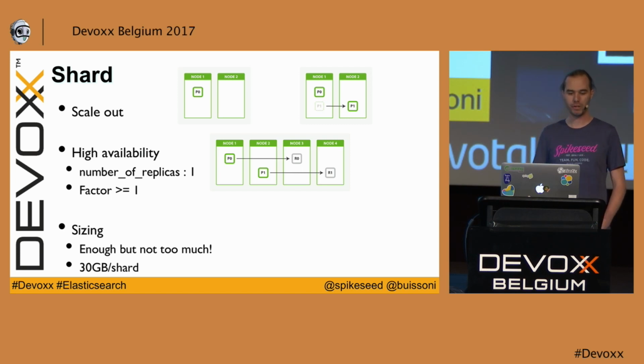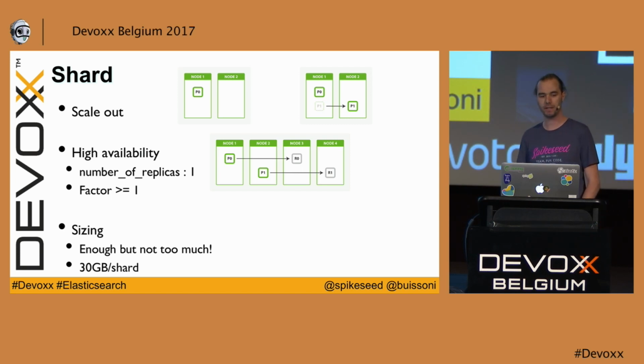Quite a difficult question is how to size your cluster, so basically how many shards you want to create for your index. It's very difficult because if you create not enough shards, you are not going to be able to scale out or to achieve high availability.